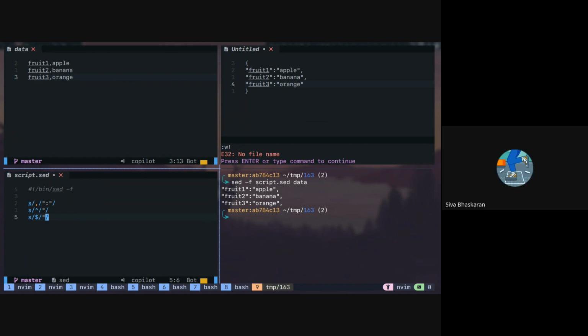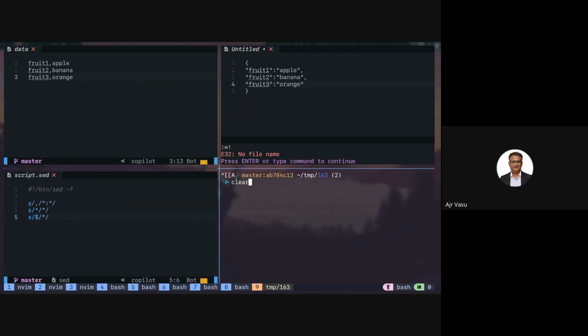Okay, so wait, let's do this, and then let's insert in the first line. Let's create a new entry for our open brace. How do we do that? I think there is an i flag or something like that. Yes.